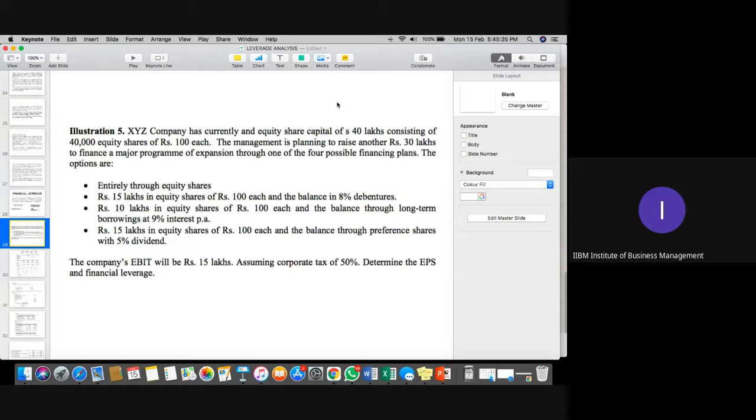Is it clear? The third option is 10 lakh through equity shares and the remaining 20 lakh through a long-term loan, which again would be a debt option for you. You are liable to pay interest on that. Is it clear, everyone? Kindly confirm.